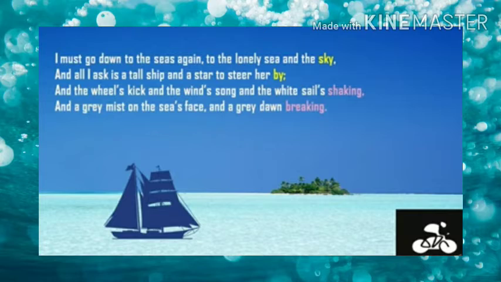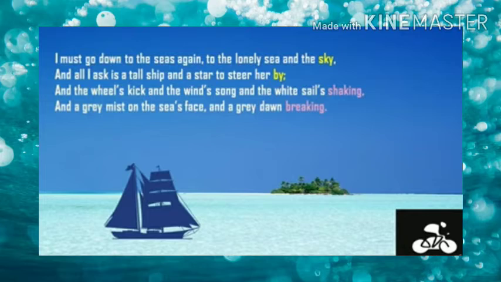Star is nothing but the North Pole star. That particular star is usually used to show the direction of the ship. If we move towards the star direction, we will be able to move towards the north direction.